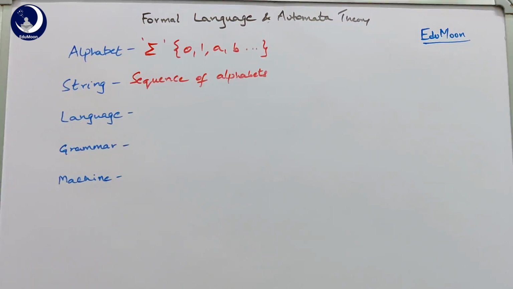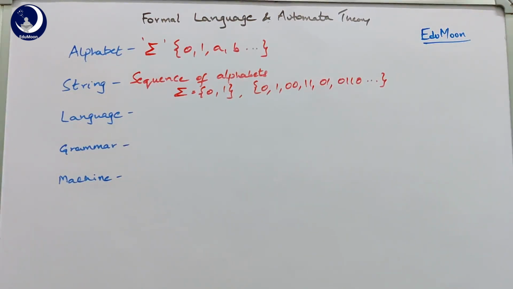Now coming to the string, a string is a sequence of alphabets that are formed using the set of symbols in this sigma. So for example, in the given example, sigma is equal to {0, 1}. Those are the alphabets in the sigma. So the strings formed are 0, 1, 00, 11 and so on, any possible combinations that are formed by 0 and 1. So these are the strings that are formed using the alphabets 0 and 1.